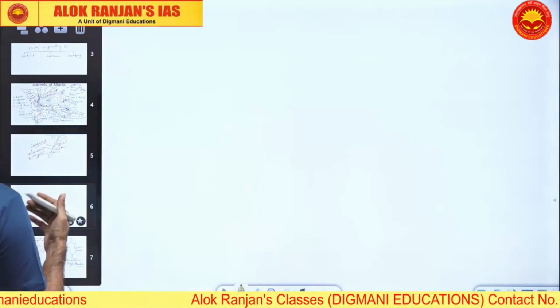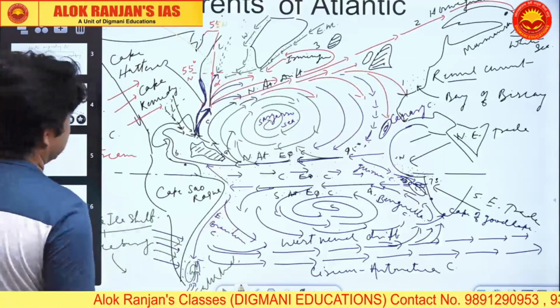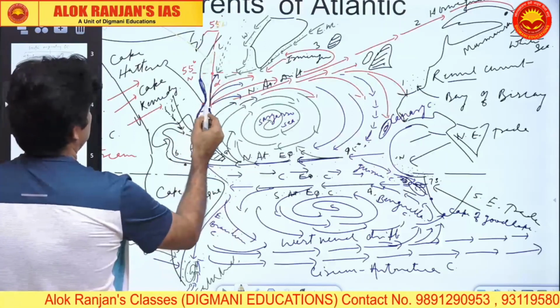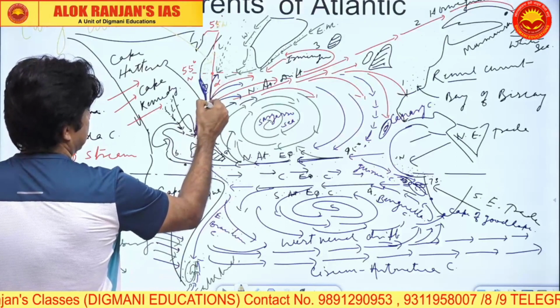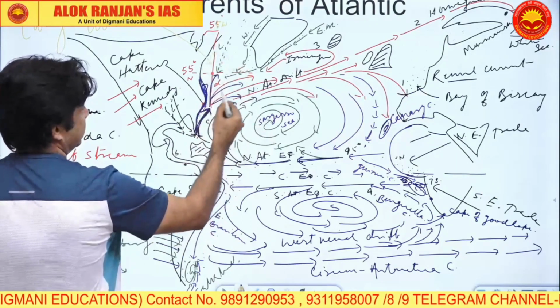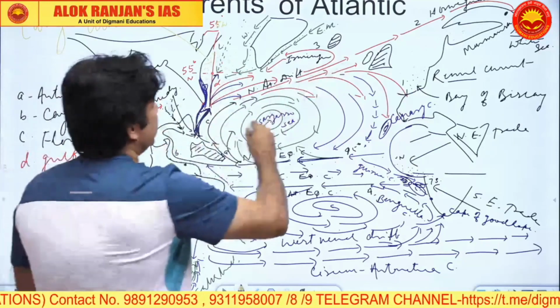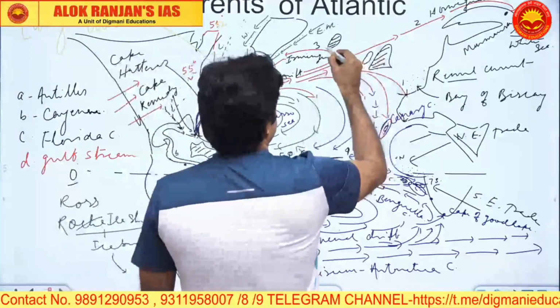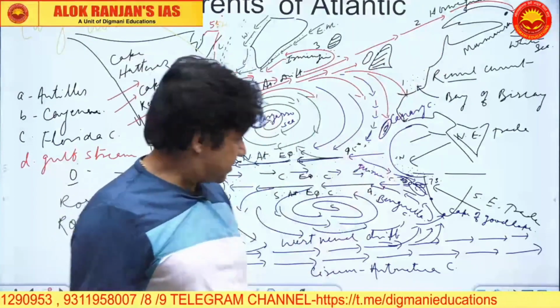Okay, so coming back to this diagram again. So here we have the cold wall phenomena. This part is cold wall phenomena. This is the fishing belt. This is the Gulf Stream, North Atlantic Drift, trifurcated. And all where you have North Atlantic Drift, there will be some fishing. Fishing belts.